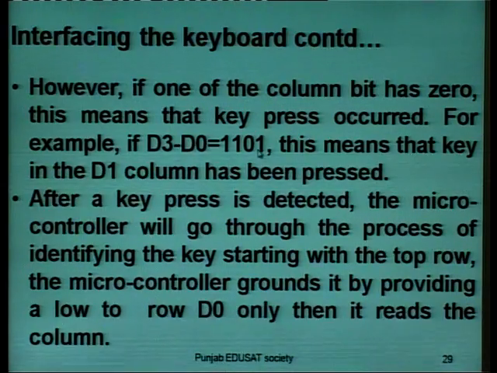The columns are D0, D1, D2, D3. After a key press is detected, the microcontroller goes through the process of identifying the key, starting with the top row. It grounds it by providing a low to row D0, and only then reads the columns.